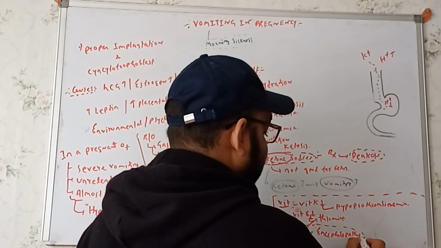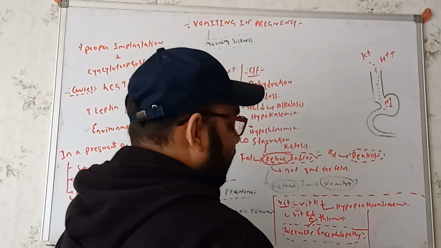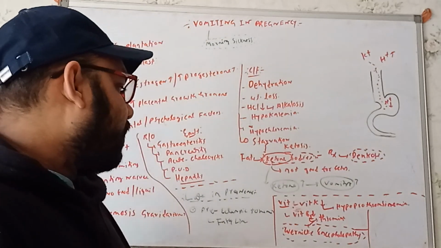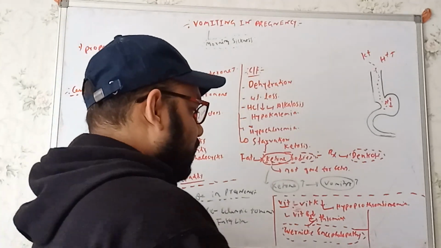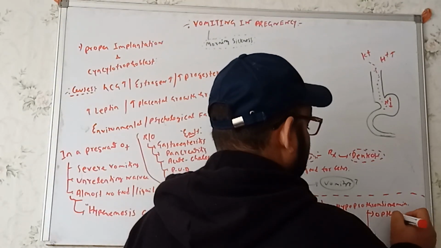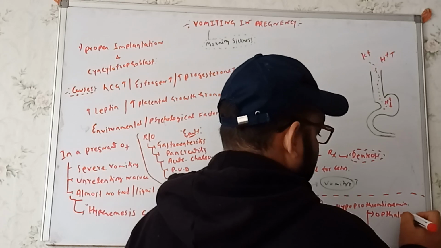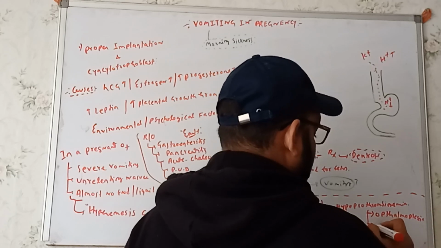Now, Wernicke encephalopathy has a triad. What is this triad? We'll get to see ophthalmoplegia, so we'll get a problem in the eye.